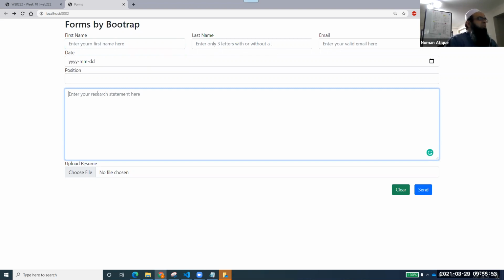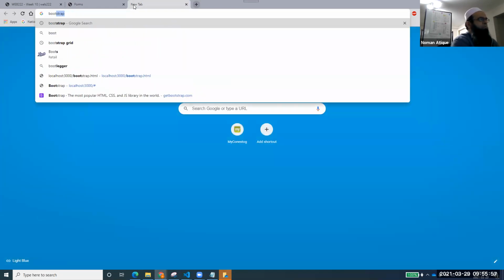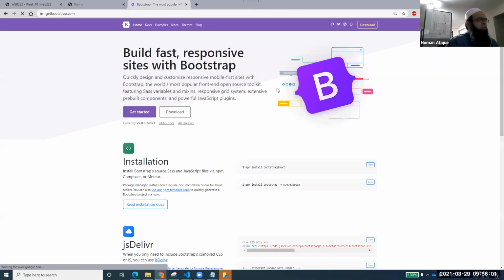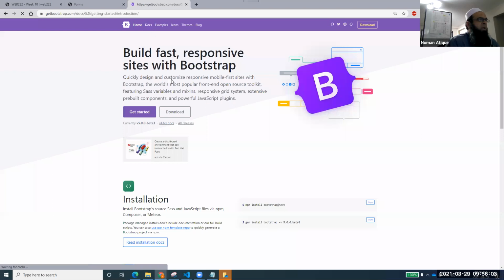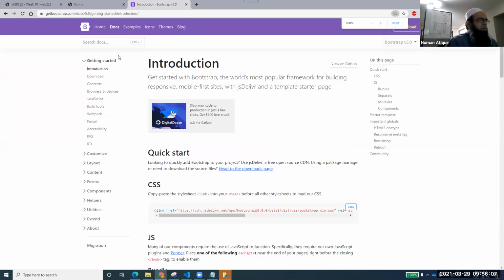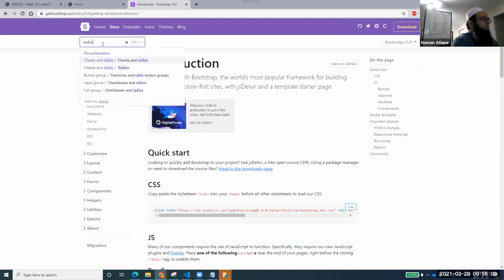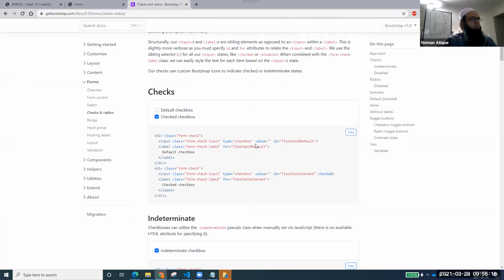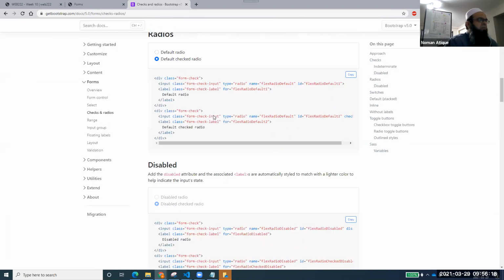So these are a few things that we have discussed. Now let's open up the Bootstrap documentation. You see the Bootstrap documentation. Let's go to the docs, and let's search for something. I want to make radio buttons. So checks and radio buttons. Here are the checkboxes, and here there will be radio buttons.